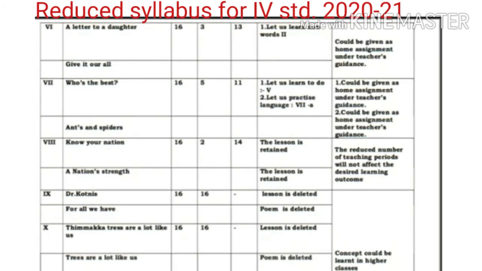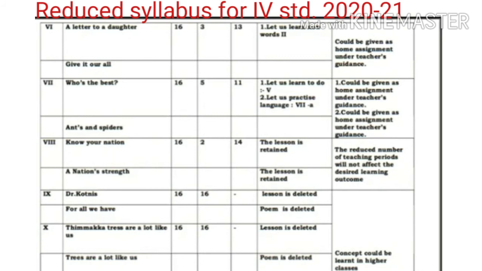Next, from the 6th unit, let us learn new words, that is 2nd main from the exercise, is minimized. From the 7th unit, the 5th main and the 7th main of the grammar or exercise is minimized. From the 8th unit, it is completely retained. 9th one is completely deleted. 10th one is completely deleted.